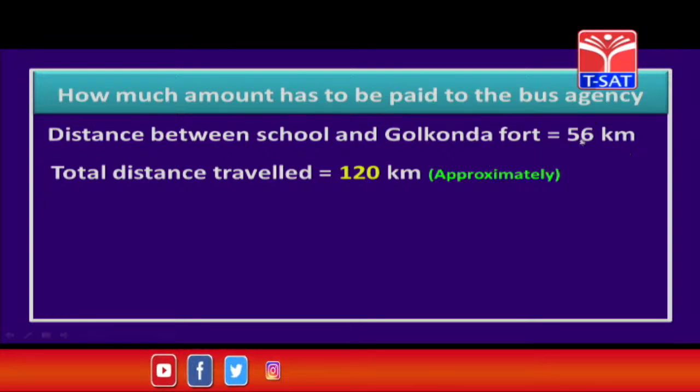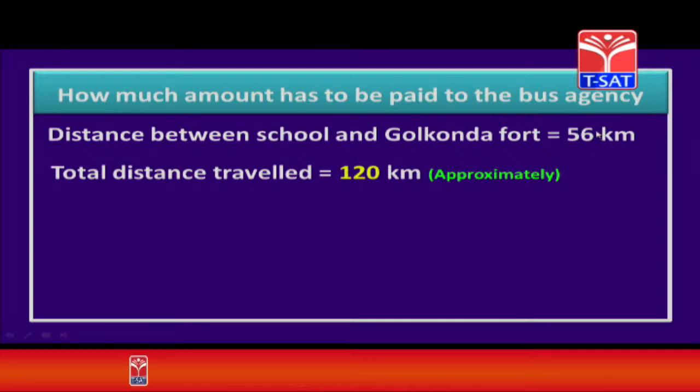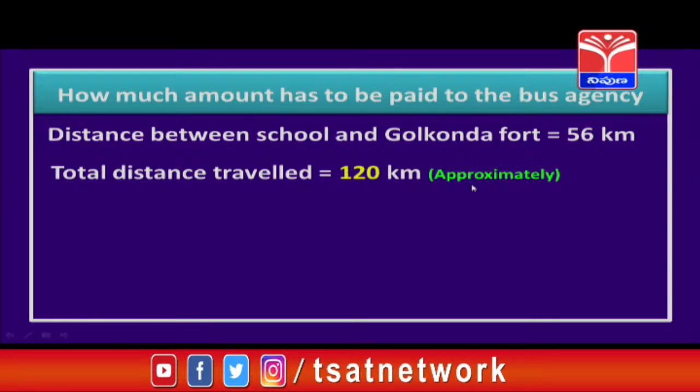So I am taking it approximately as 60 kilometers instead of 56. Going to Golconda fort 60 kilometers. Again coming back from Golconda fort to school is another 60. So total how much, children? Yes, 120 kilometers. This is the approximate distance.